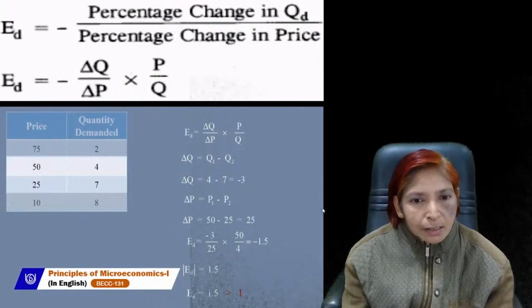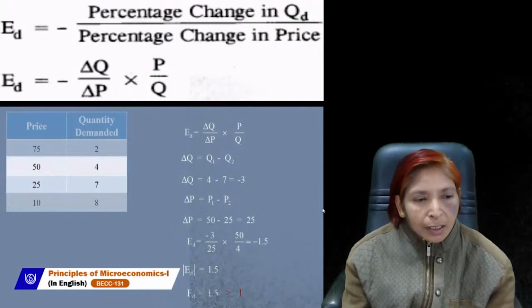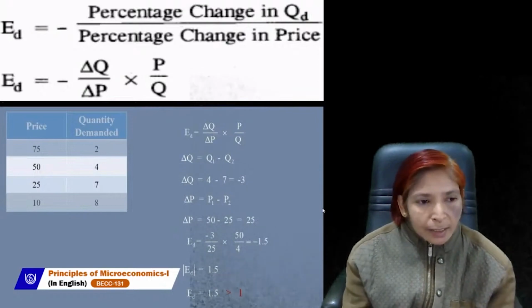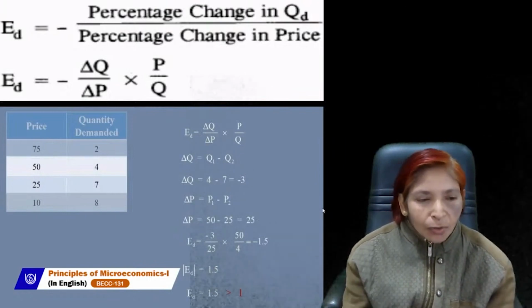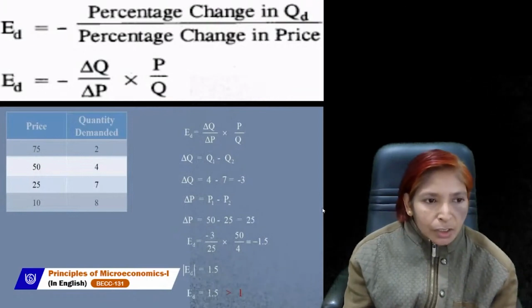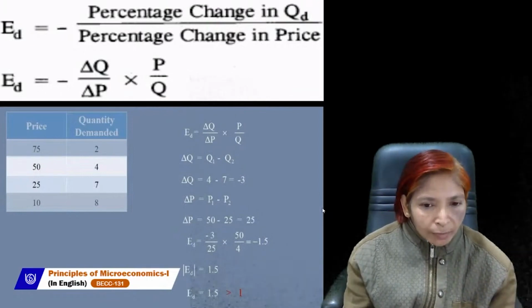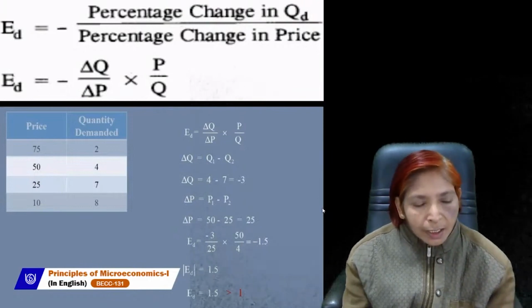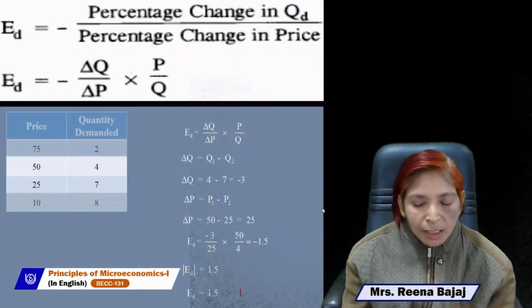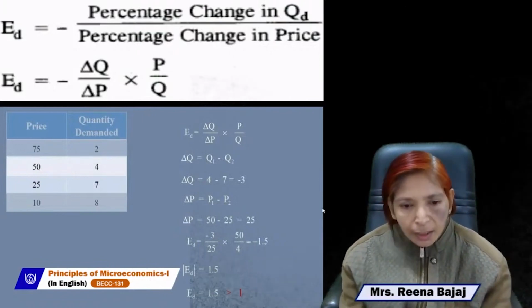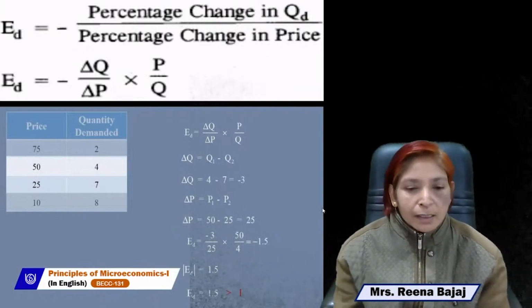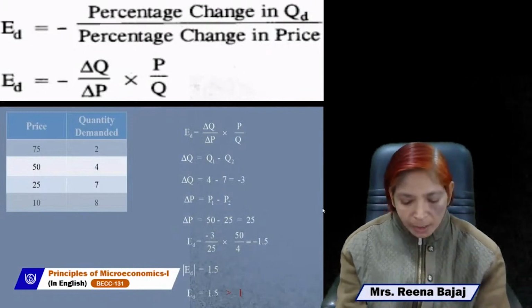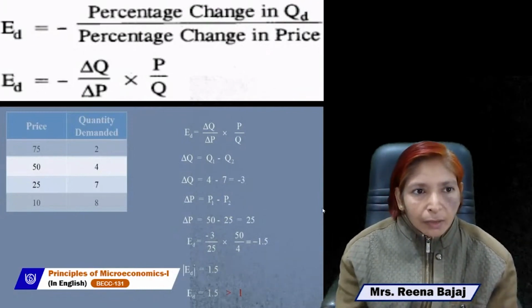If you want to calculate elasticity of demand when price increases from 25 to 50, in this case you take only two prices, 50 and 25, and two quantities, 4 and 7. The change in quantity is 7 minus 4, which is 3, and the change in price will be 50 minus 25, which is 25. The first price is 50 and the first quantity is 4. By using this formula, you can calculate elasticity of demand, and here the answer is 1.5, and this 1.5 shows that elasticity of demand is more than 1. More than 1 means elasticity of demand is greater than 1.